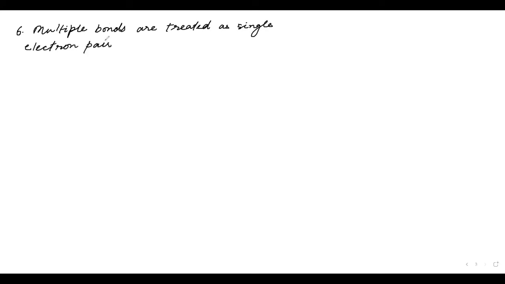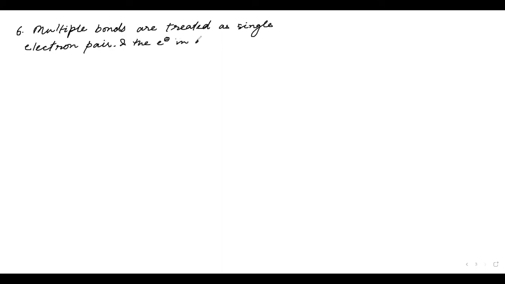Now see, the sixth point is that multiple bonds are treated as a single electron pair. They are not considered as separate electron pairs. Now, what is the meaning of that? I will explain.